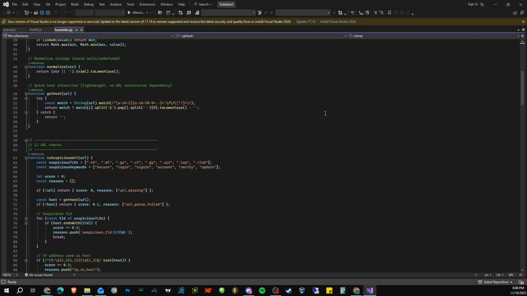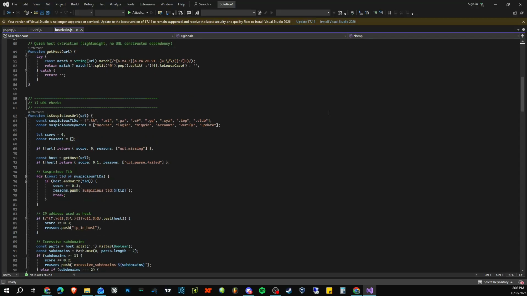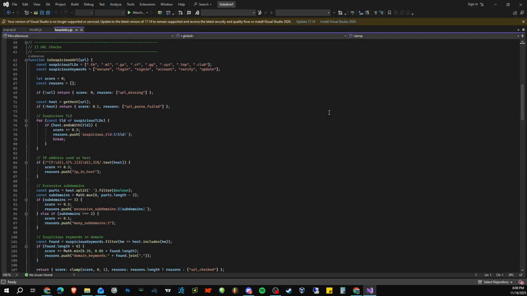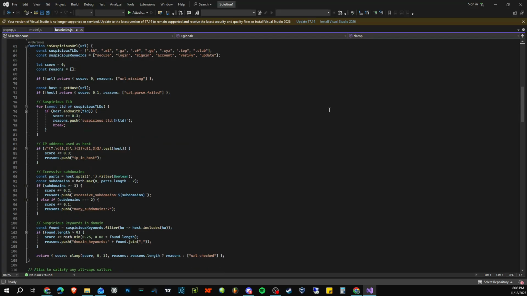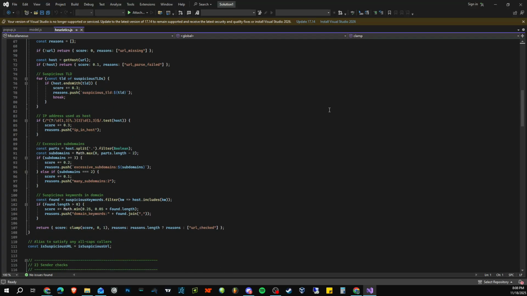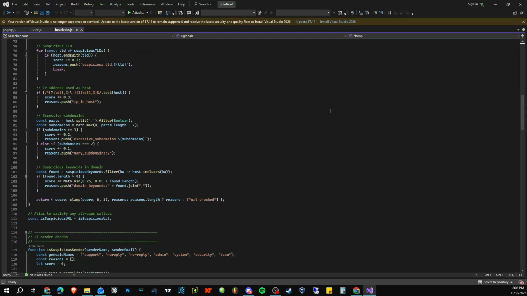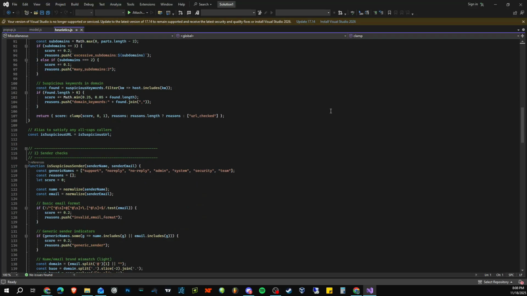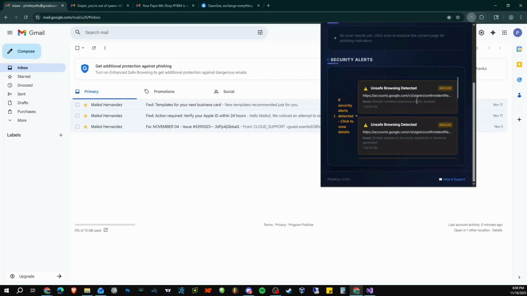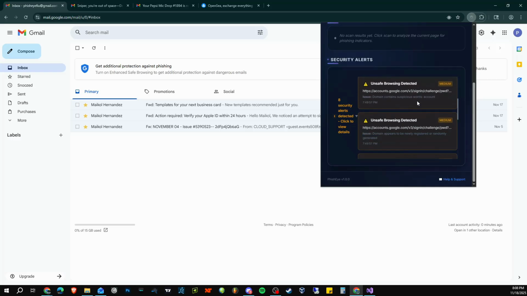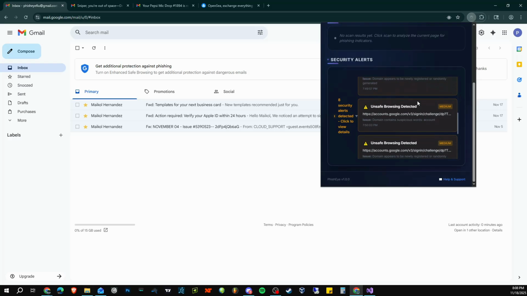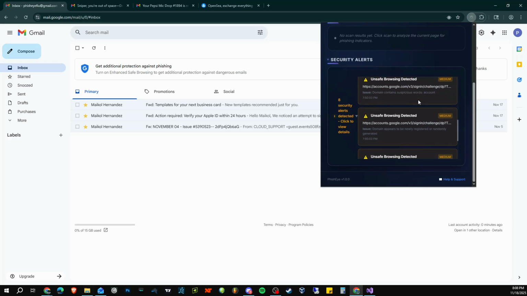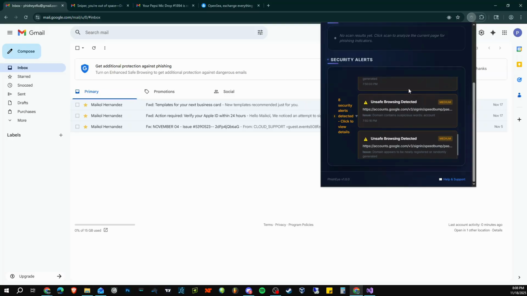Full PhishTank API integration with automatic updates can also be added for expanded threat intelligence, along with integration with VirusTotal for URL reputation checks, domain age and registration data checking, SSL certificate validation and expiration checking, and integration with multiple threat intelligence feeds. We can also improve behavioral analysis by analyzing email sending patterns, detecting unusual sender behavior, tracking email frequency and timing patterns, and identifying coordinated attack campaigns.